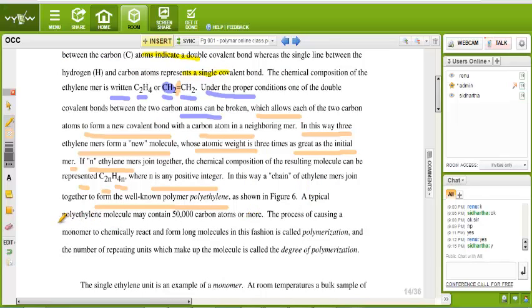So a typical polyethylene molecule may contain 50,000 carbon atoms or more. The process of causing a monomer to chemically react and form a long molecule in this fashion is called polymerization, and the number of repeating units which make up the molecule is called the degree of polymerization. Now is it clear?